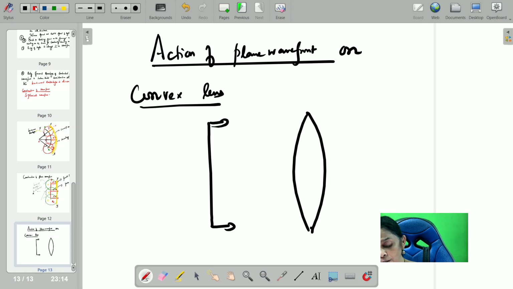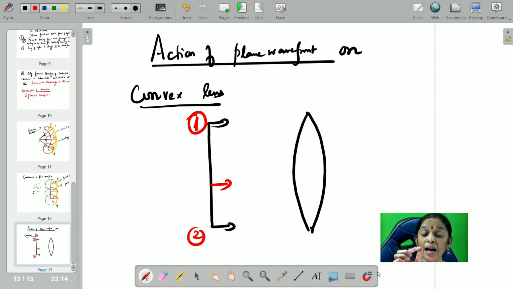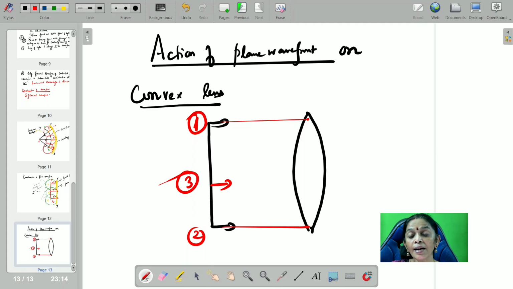The plane wavefront, number 1 and 2 rays will be traveling a lesser distance in glass. You can see here. Whereas the third ray has to travel a greater distance in glass. Since it is traveling a greater distance in glass, what will happen? In glass, speed reduces. Since the speed is reducing, it is thick, right? Since it is thick, it has to travel for more time.